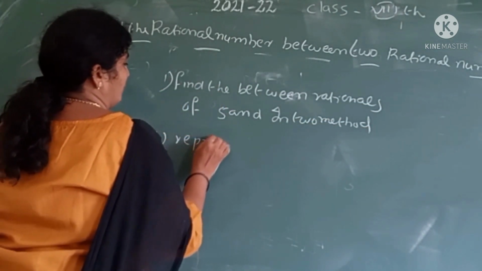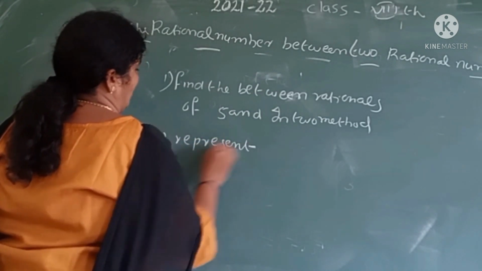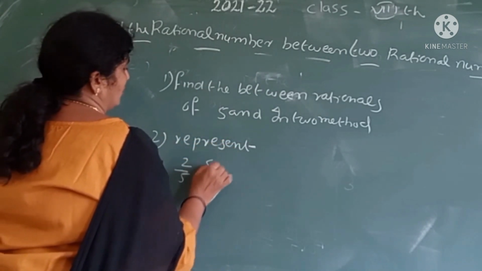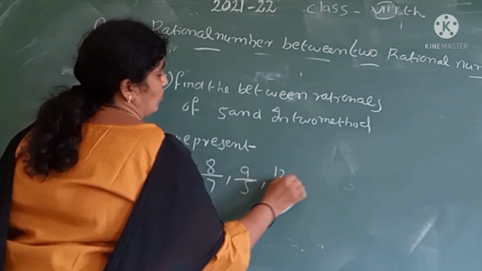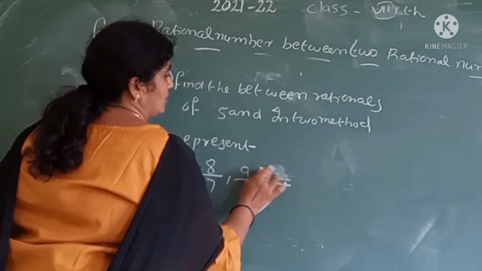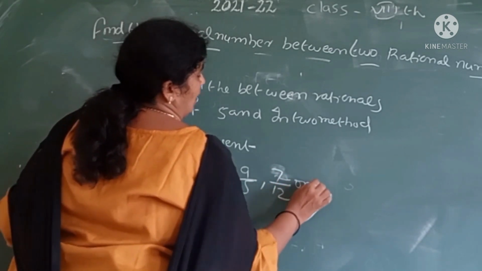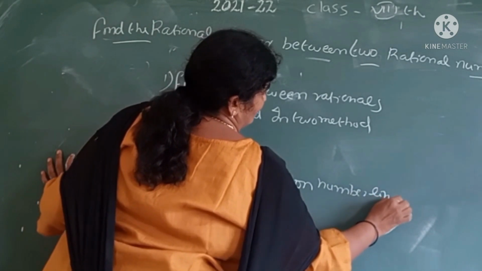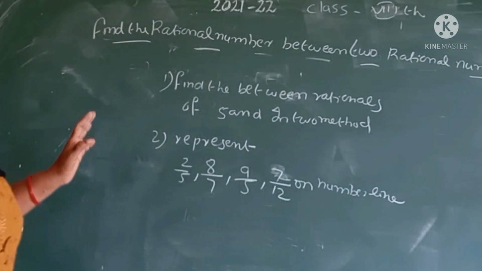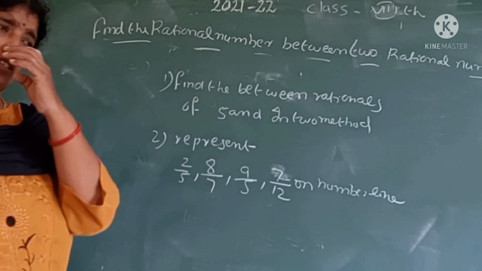Represent 2 by 5, 8 by 9, 5 by 12, 7 by 12 on number line. I think all of you understand my concepts, and do these sums in your homework books. Okay?